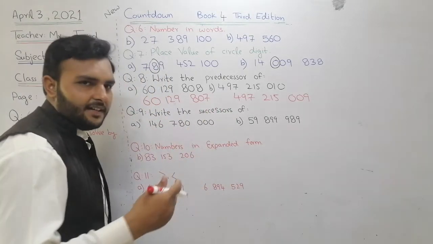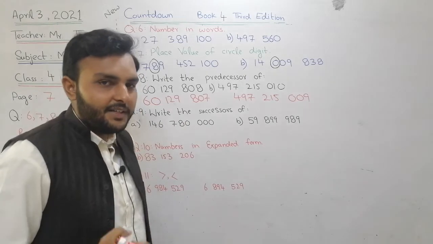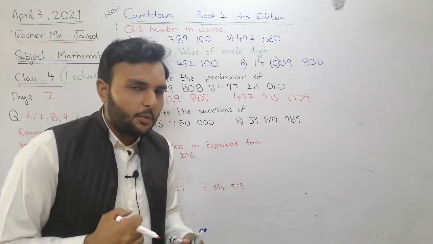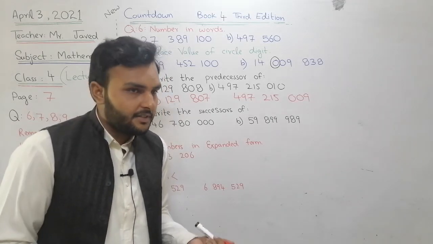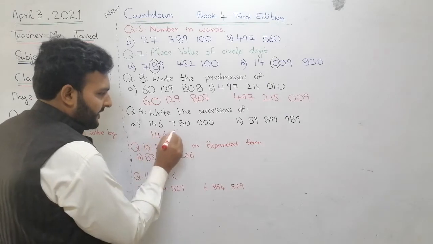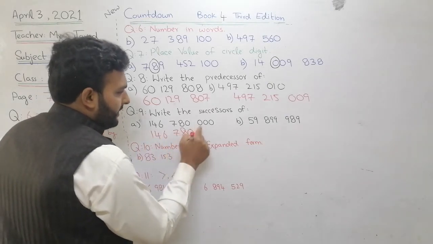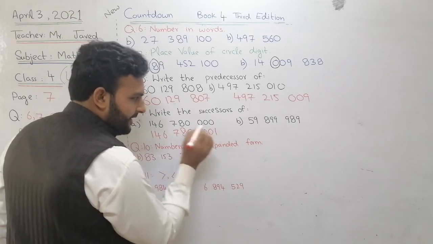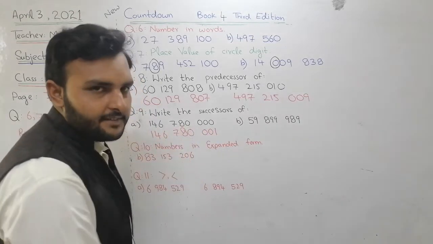Write the successors. Okay, successors are the coming numbers, the number next to the current number. Look, I have a current number 15. What will be the successor? 16, the number after it. Okay, so just write 1, 4, 6, 7, 8, 0 and 0, 0. Yes, hurry up, think. What do we have to write? 1. Clear? This is the successor.